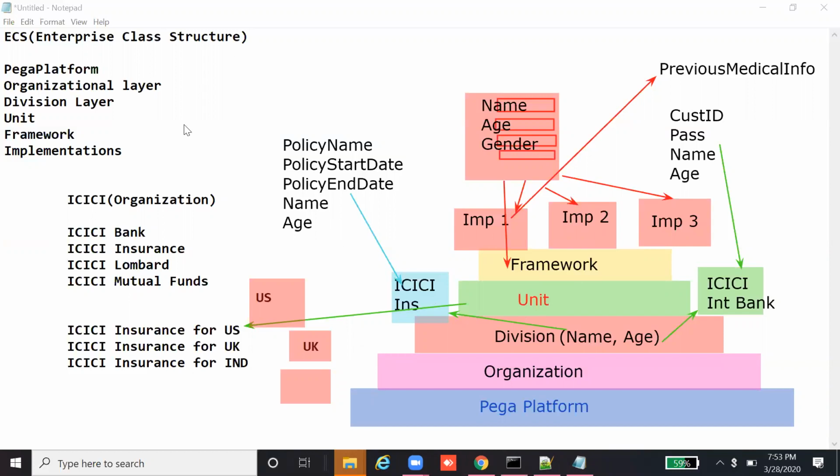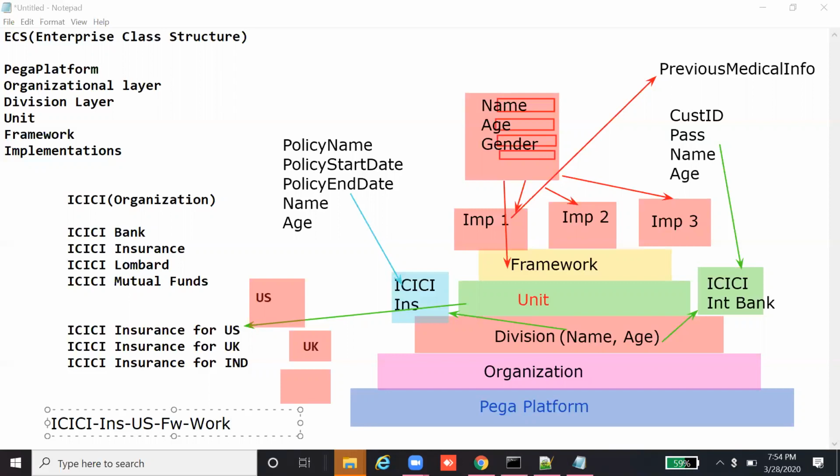Let's say, for example, we take ICICI. If we are building the insurance application for ICICI, then the class structure would be like this: ICICI hyphen, the organization is ICICI, and the division, for example, if you're building it for US, hyphen, followed by unit, insurance, hyphen, followed by region, hyphen, followed by framework, hyphen work.